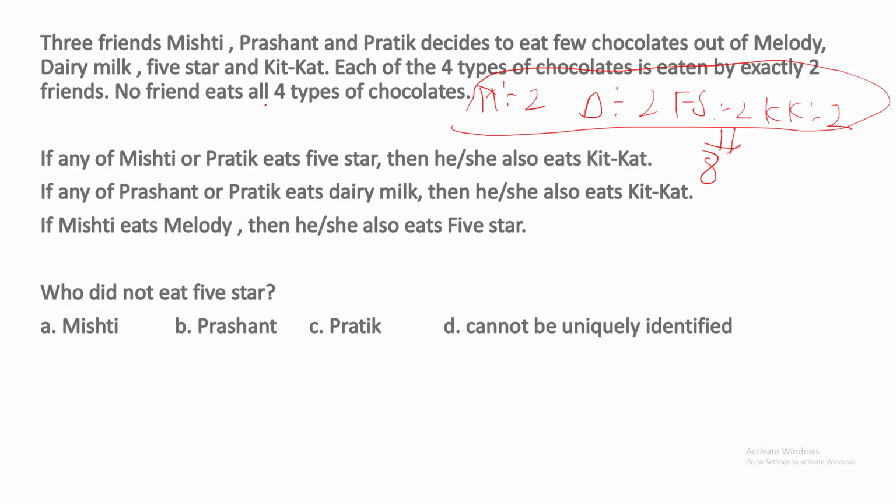No friend eats all four types of chocolates. So none of the friends is eating all four chocolates. So at the max, any friend can eat three types of chocolates.